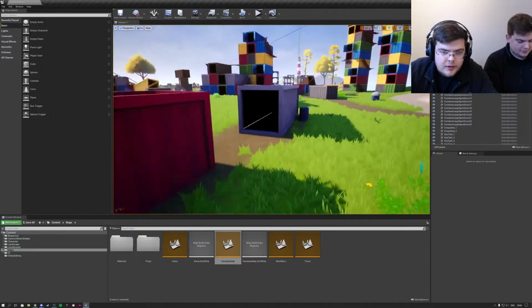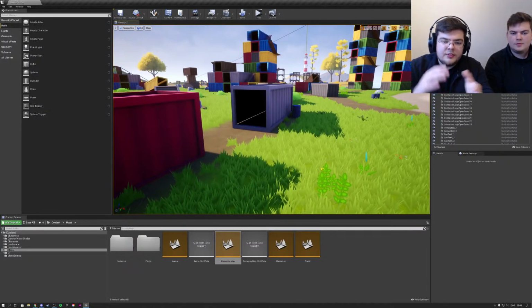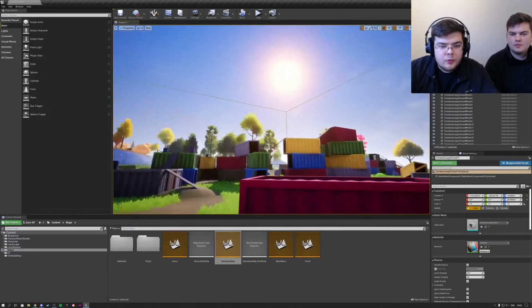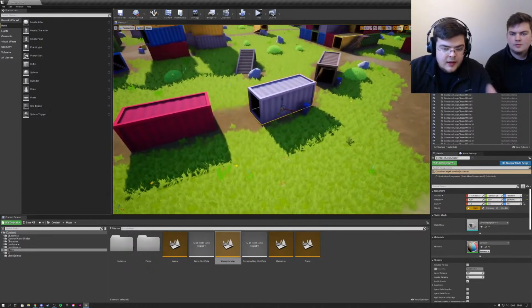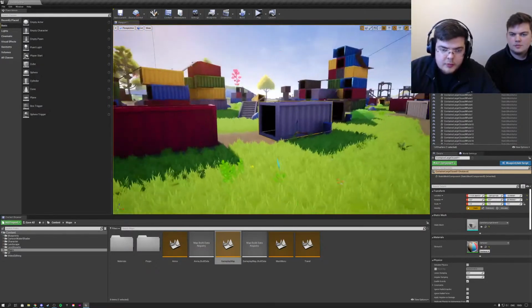This is extremely dark, because with the Lumen system, light automatically reflects and goes into the container like it would in real life. If you had a container in real life standing right here, and the sun would be right there, just like we have made it, and you would have this shadow, there would be more light in here for sure than we see right now.